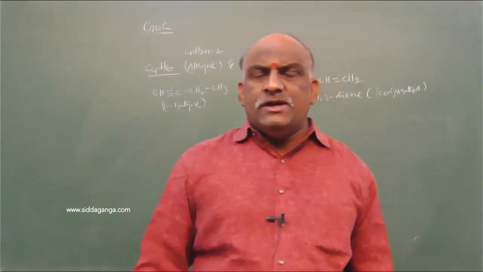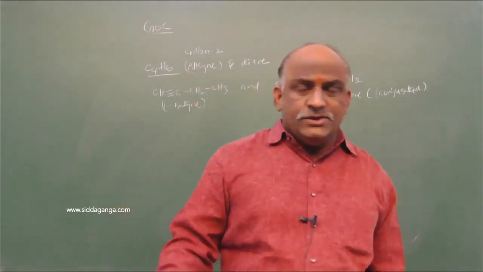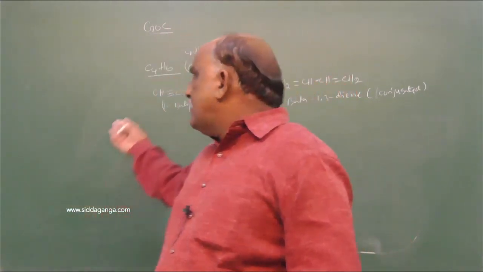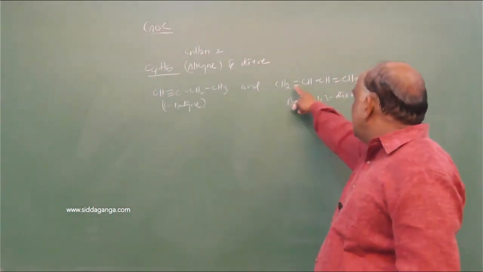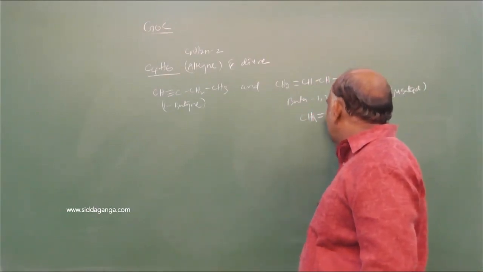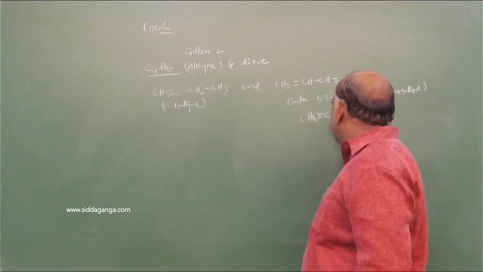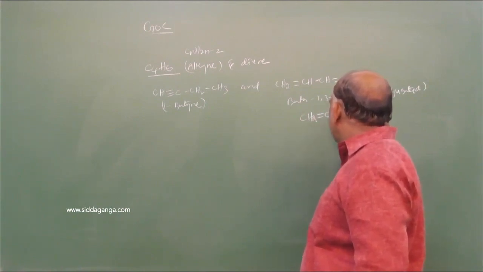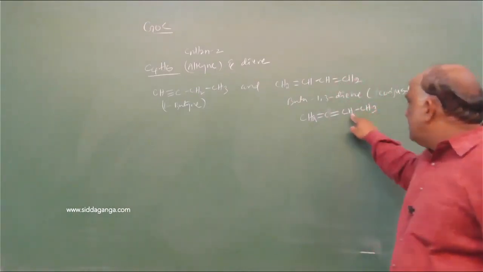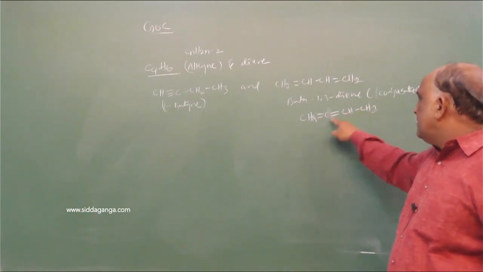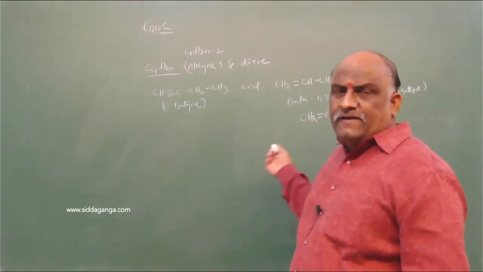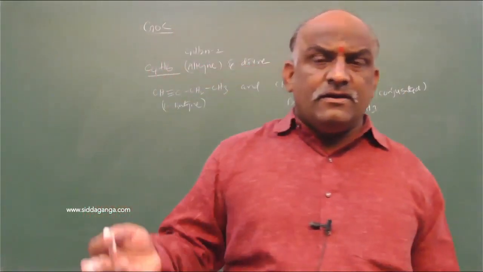Cumulative dienes, isolated dienes, and conjugated dienes. Already I said if you are going with n equal to 5, we should also write CH2 double bond, C double bond, C single bond, CH3, and also CH2 double bond, C double bond, CH single bond, CH3. This is buta-1,2-diene. Buta-1,2-diene is a cumulative diene. Buta-1,3-diene is a conjugated diene.